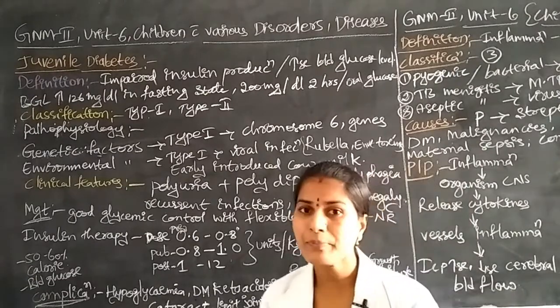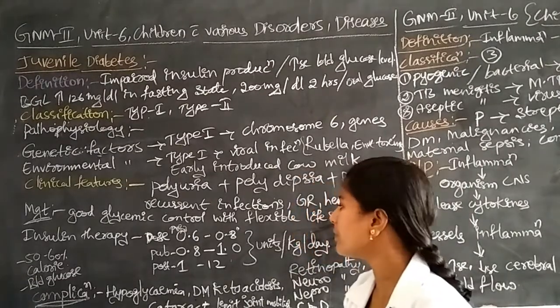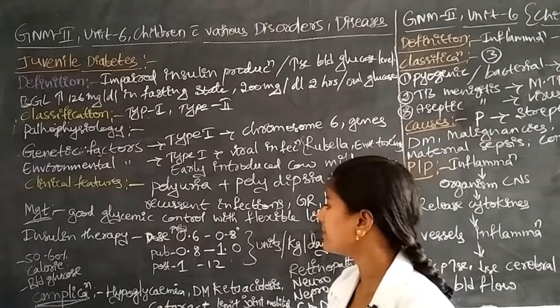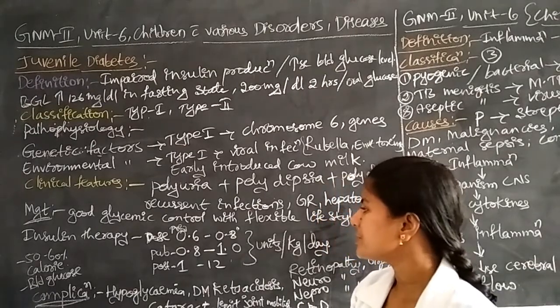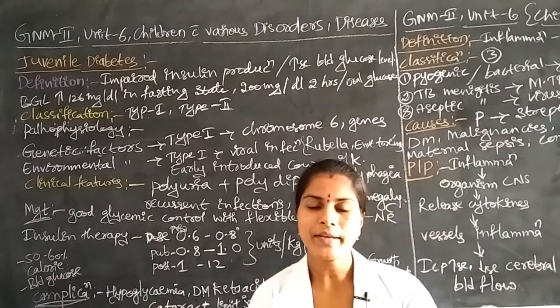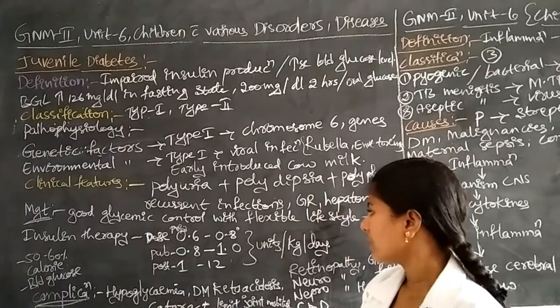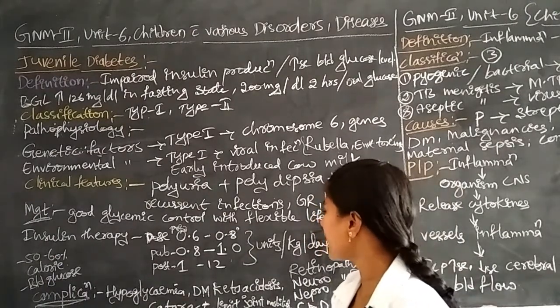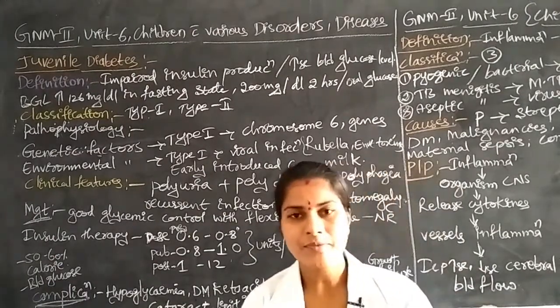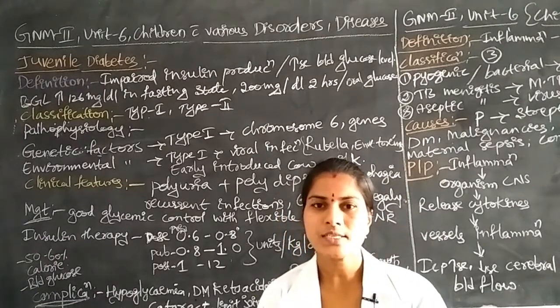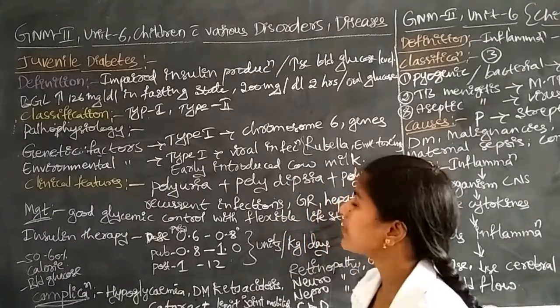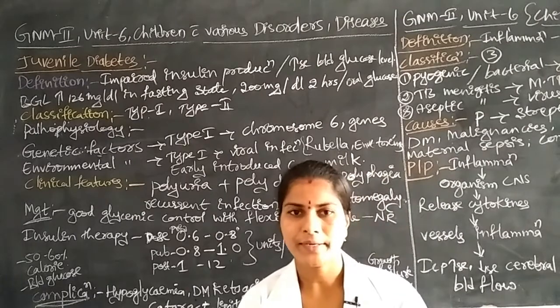In the pre-puberty state we have to give insulin therapy at a dosage of 0.6 to 0.8 units per kg per day. This is for control of insulin in the blood.